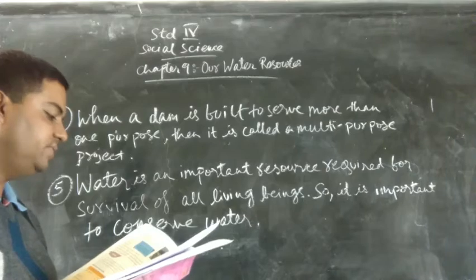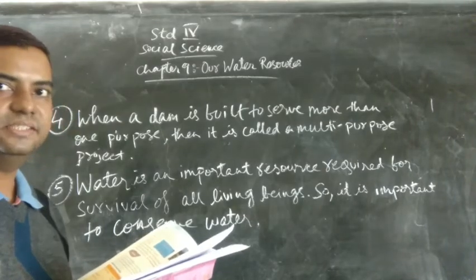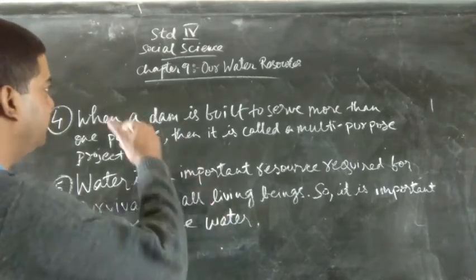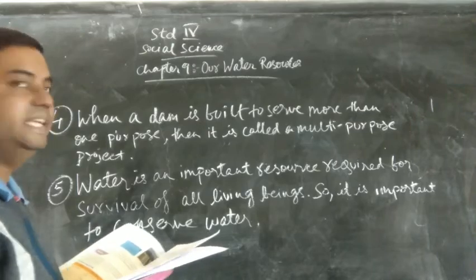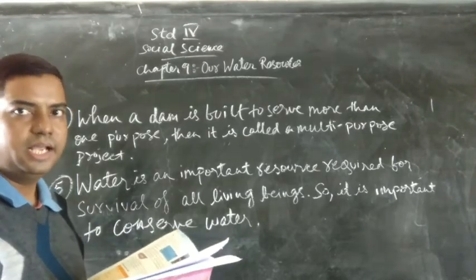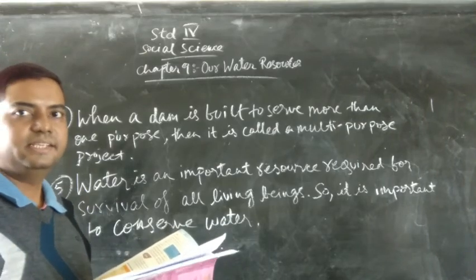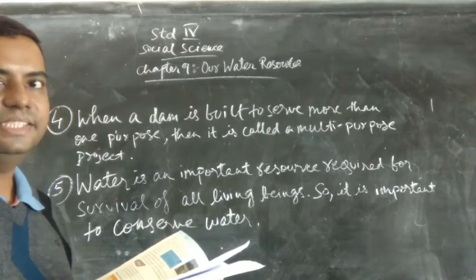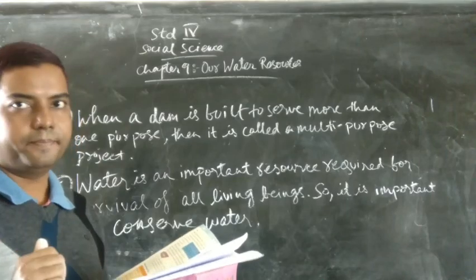So my dear children, in this way we have completed the question answers, fill in the blanks, etc. of chapter number 9 for social science of standard 4. Please write them in your notebook, and in our next class we will solve the question answers, fill in the blanks, etc. of chapter number 10.